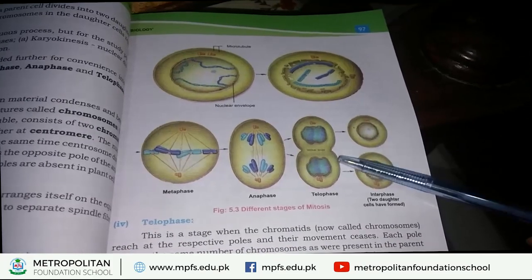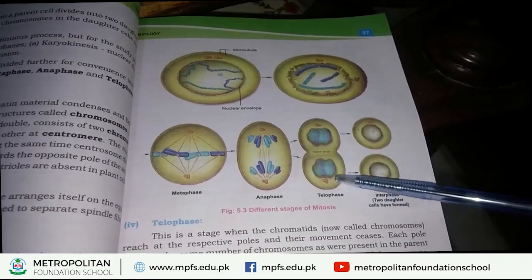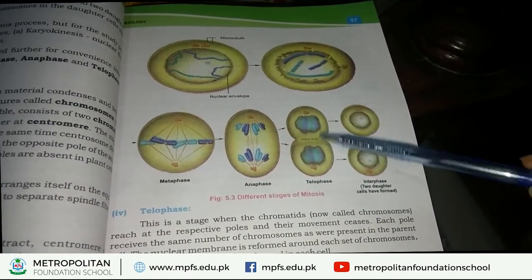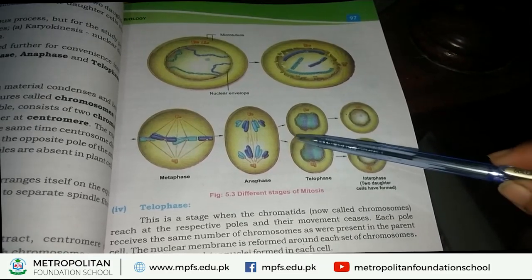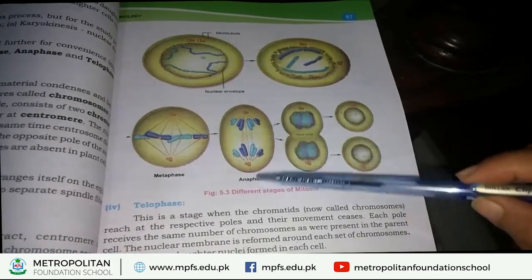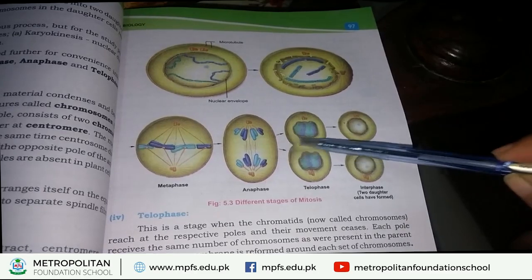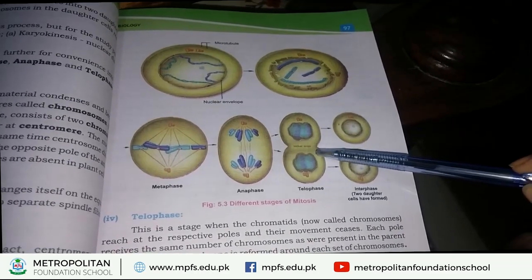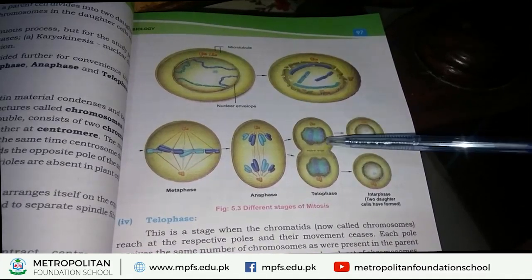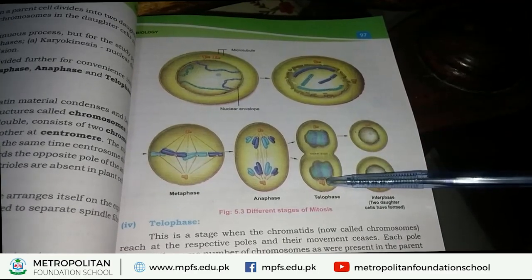As a result, when the nuclear membrane is developed around each set of chromosomes, the cell starts to divide. Look at this picture. First of all, this is a single cell. Then this single cell starts division. Here there was one nucleus, it divided, and two nuclei are formed.